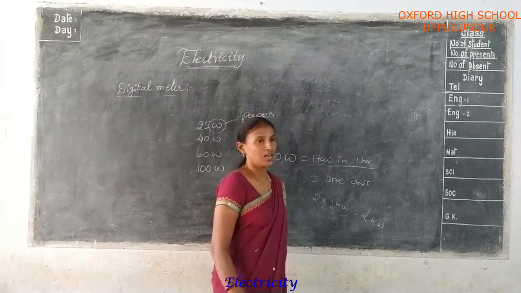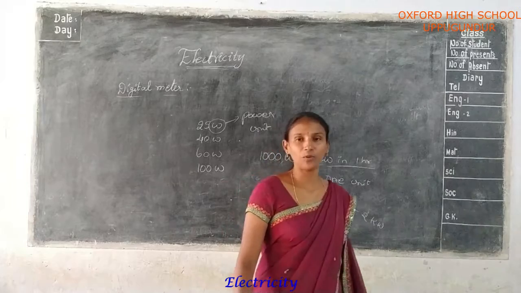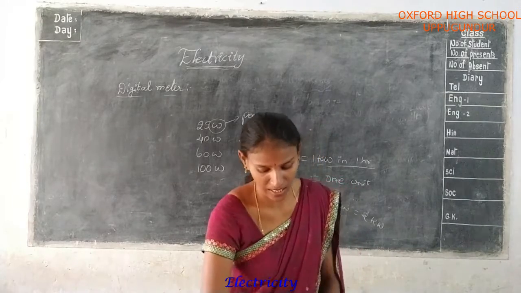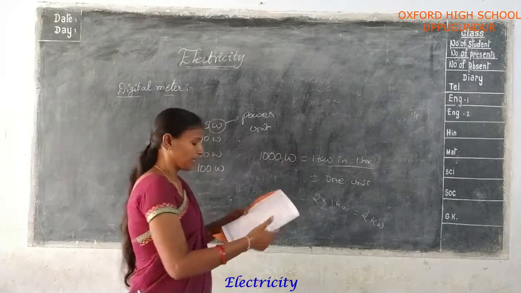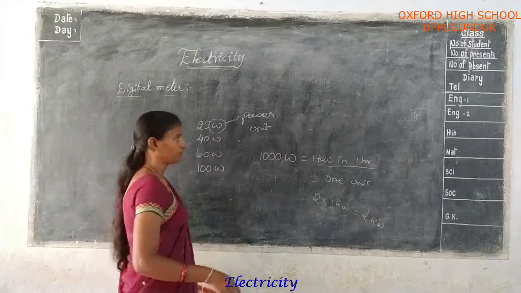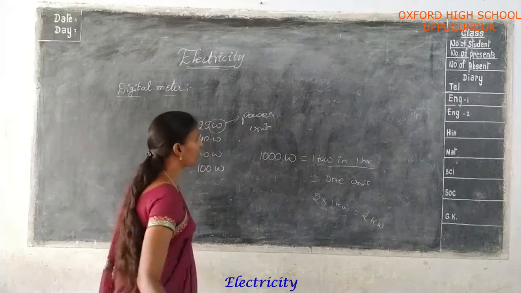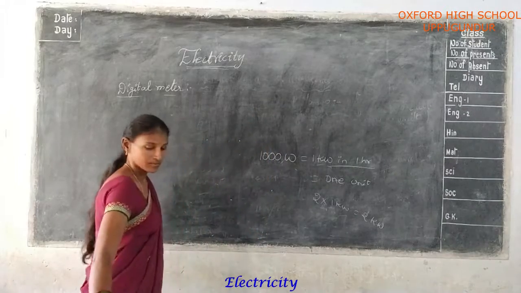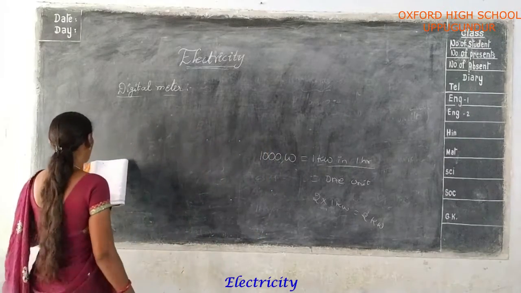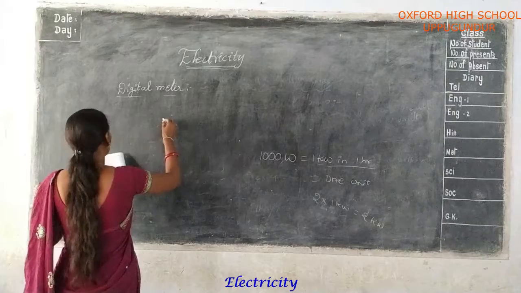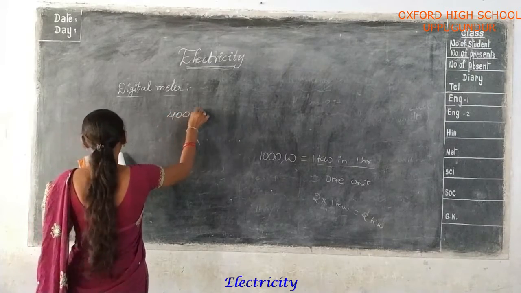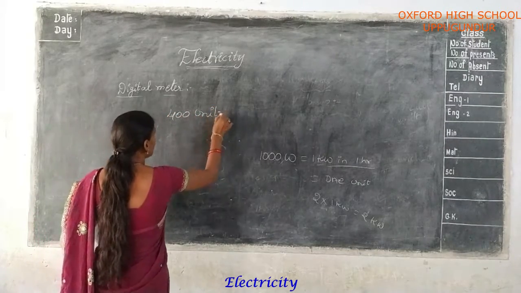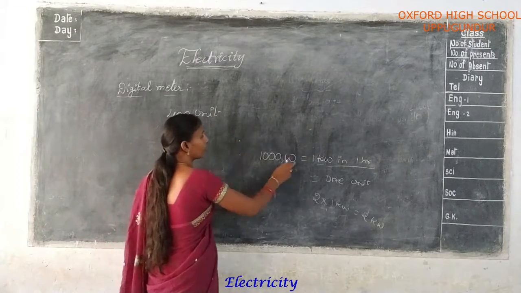Suppose there is an example given in the textbook. In the January reading, 400 units. So what is the meaning of units?